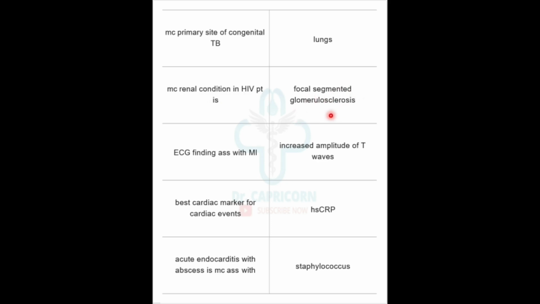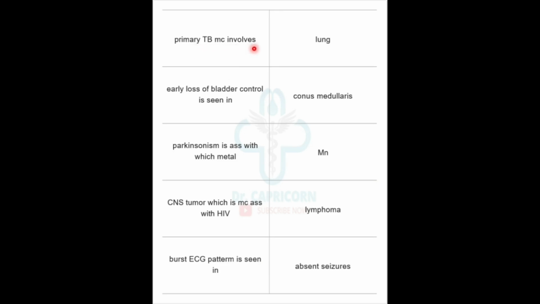segmental glomerulosclerosis. ECG finding associated with MI is increased amplitude of T waves. Best cardiac marker for cardiac events is hsCRP. Acute endocarditis with abscess is most commonly associated with Staphylococcus. Primary TB most commonly involves lungs. Early loss of bladder control is seen in conus medullaris, not cauda equina.